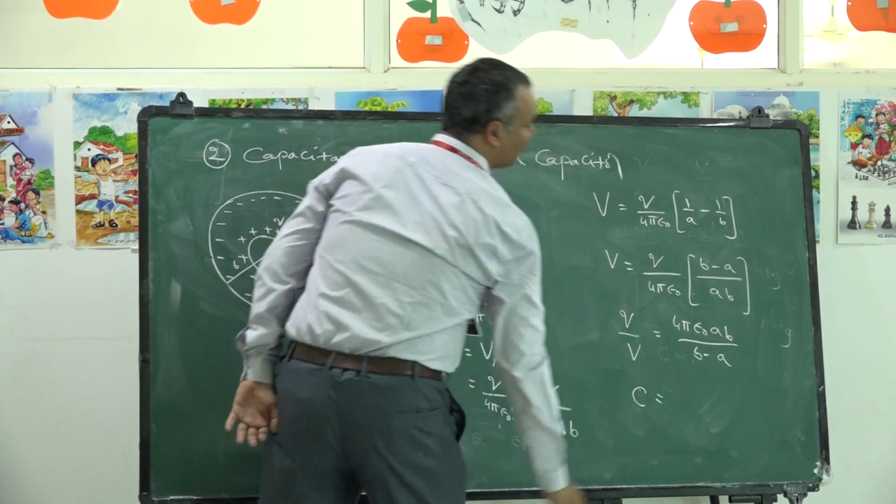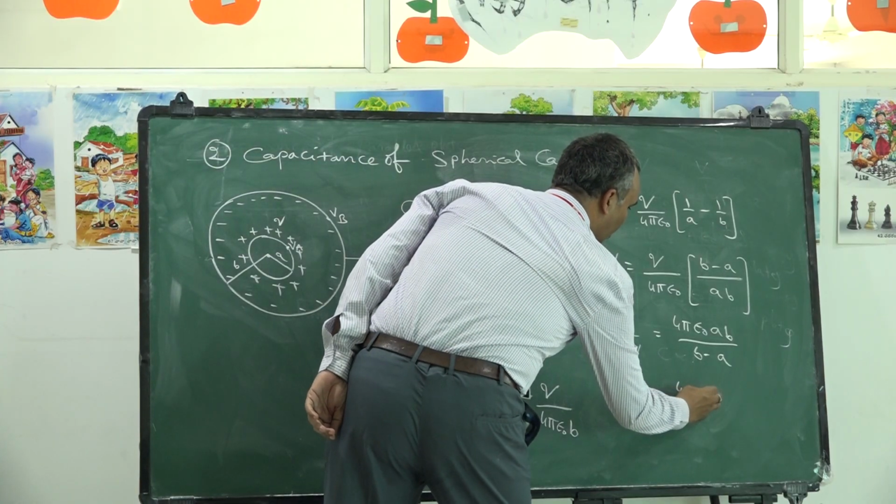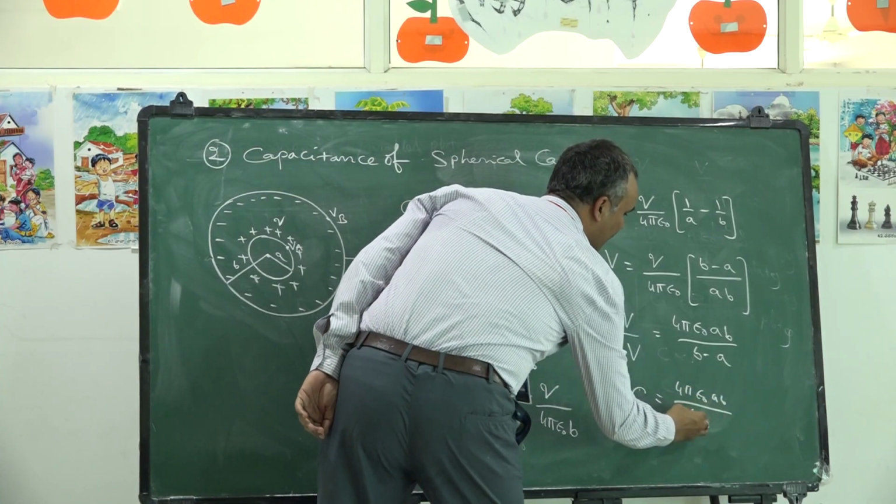Hence, the capacitance of a spherical capacitor is given by 4 pi epsilon naught AB by B minus A.